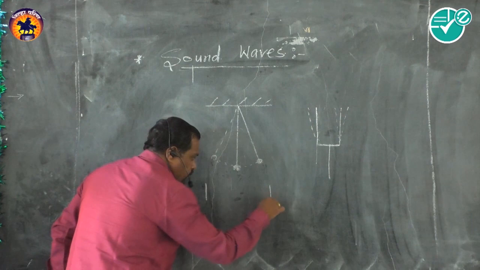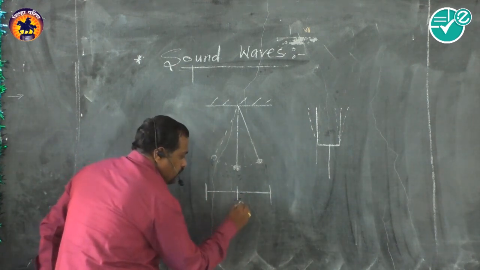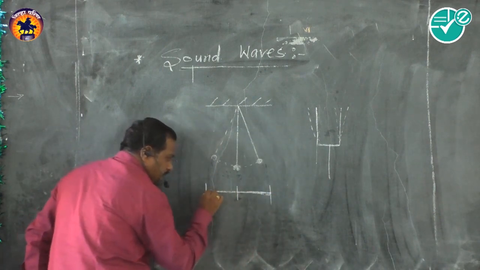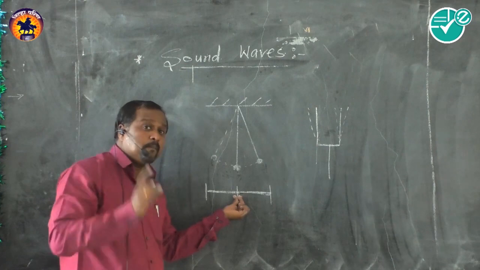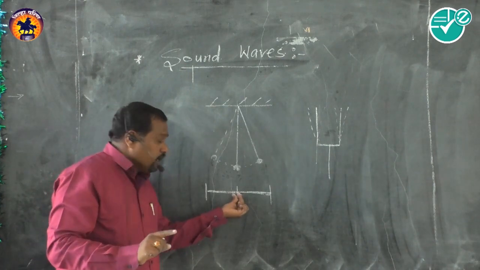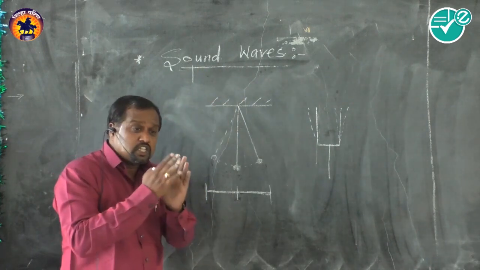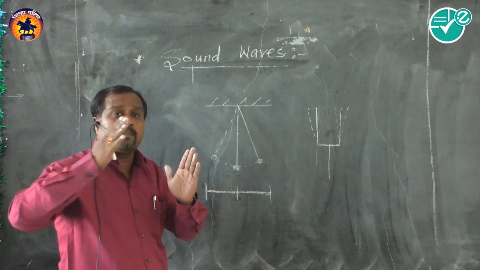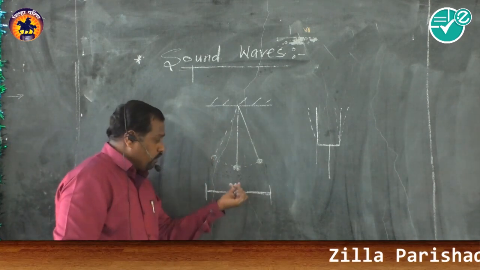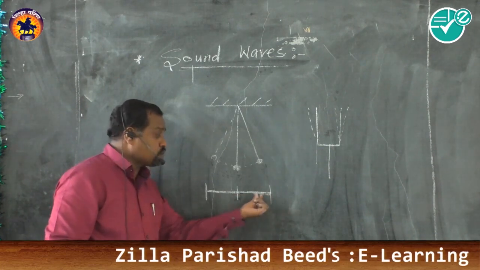Another way we will see this. This is the mean position. The particle moves from one point to another, then like this, and this is one complete oscillation, one set of oscillation. In vibration in waves, a number of particles are vibrated. This is one oscillation, and it happens because the particle has a tendency to restore.